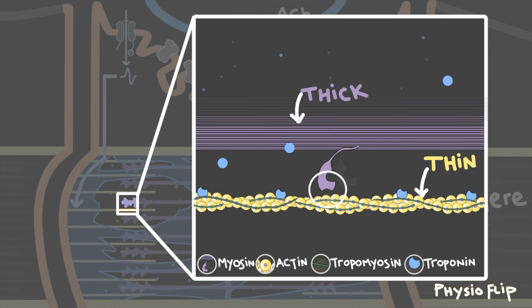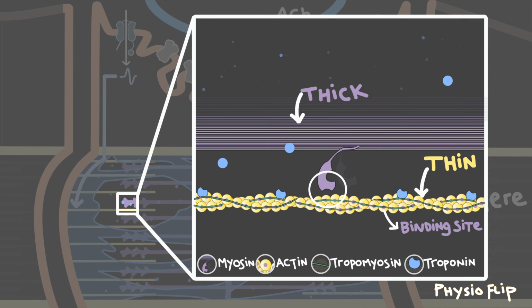To generate force in our muscles, myosin has to bind to actin. It has to grab it, pull on it, and shorten the sarcomere. However, myosin normally cannot bind to actin because the protein tropomyosin is blocking access to actin. You can see the binding sites for myosin here on actin being blocked by tropomyosin. That's why I kind of like to think of myosin and actin like two teenagers who want to date. Myosin just wants to go out with actin, but there are these parents, tropomyosin and troponin, who are blocking that, preventing it from happening. But for this muscle to contract, we need myosin to bind to and pull on actin.